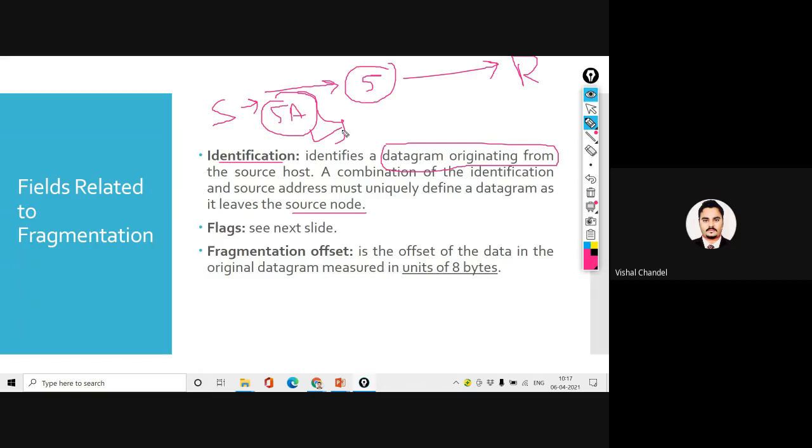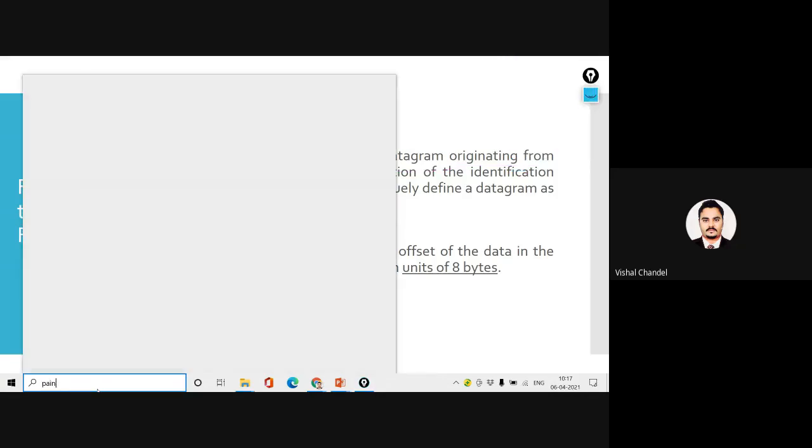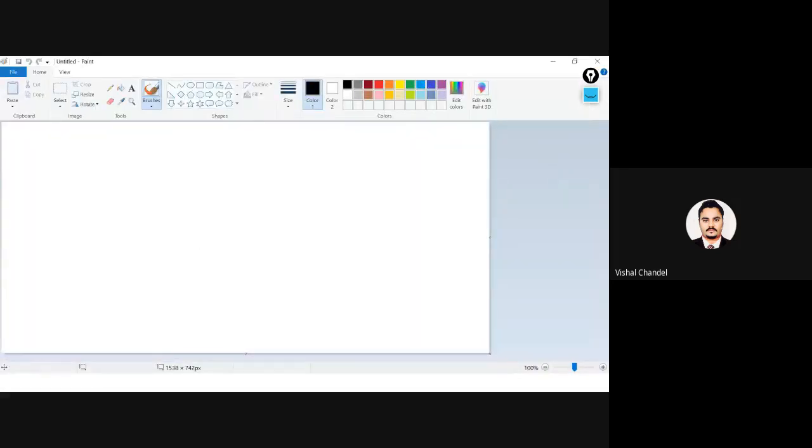So now you can consider a number of sources may be in the network, but this receiver is going to receive. Please understand by this example. Identification can be understood easily by this. I'm trying to explain, Tilan. In a network, one is my source, one is my destination.